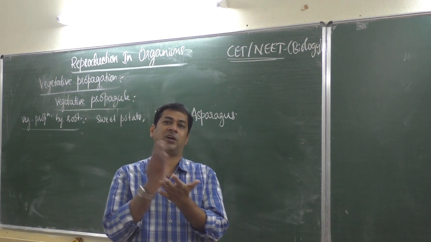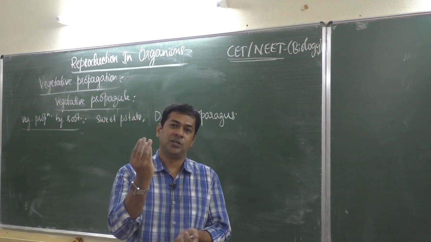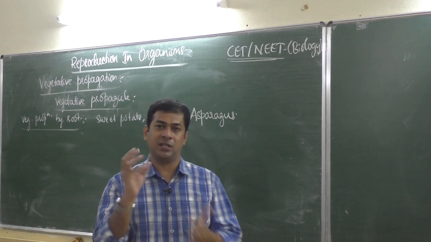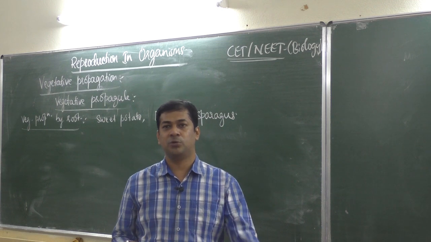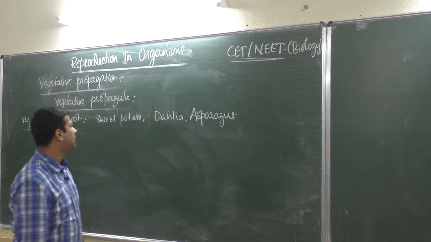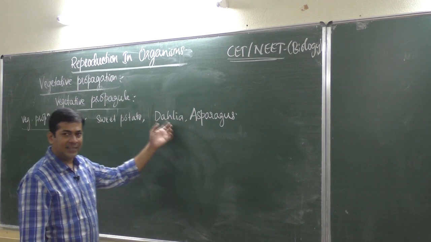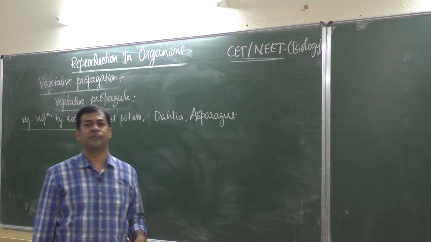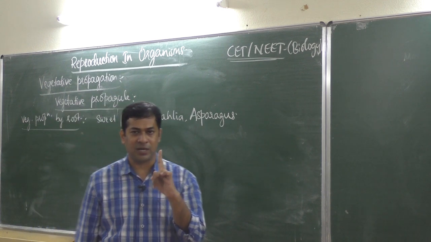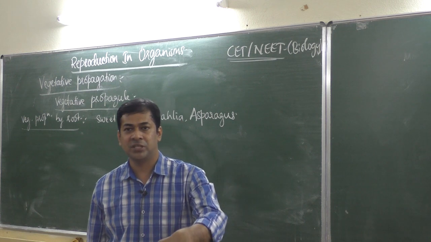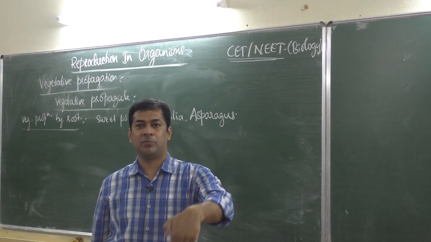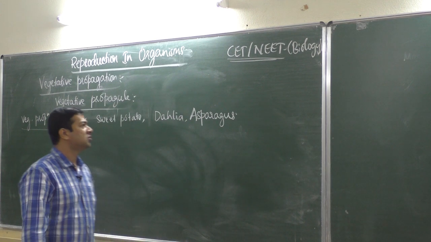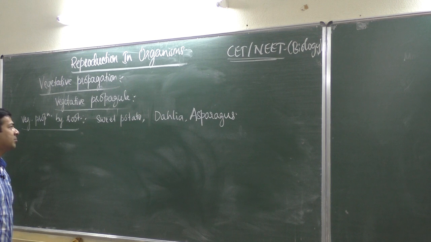Then sweet potato, if you cut it into many parts and sow it in soil, then it produces a new plant. So it is vegetative propagation by root. Even dahlia roots and asparagus roots also, if you cut and sow them in soil, but you should take care, half the part should be exposed to air and half should be in soil. The part which is in soil becomes root, the part which is exposed to air becomes shoot. So this is a type of propagation by root.